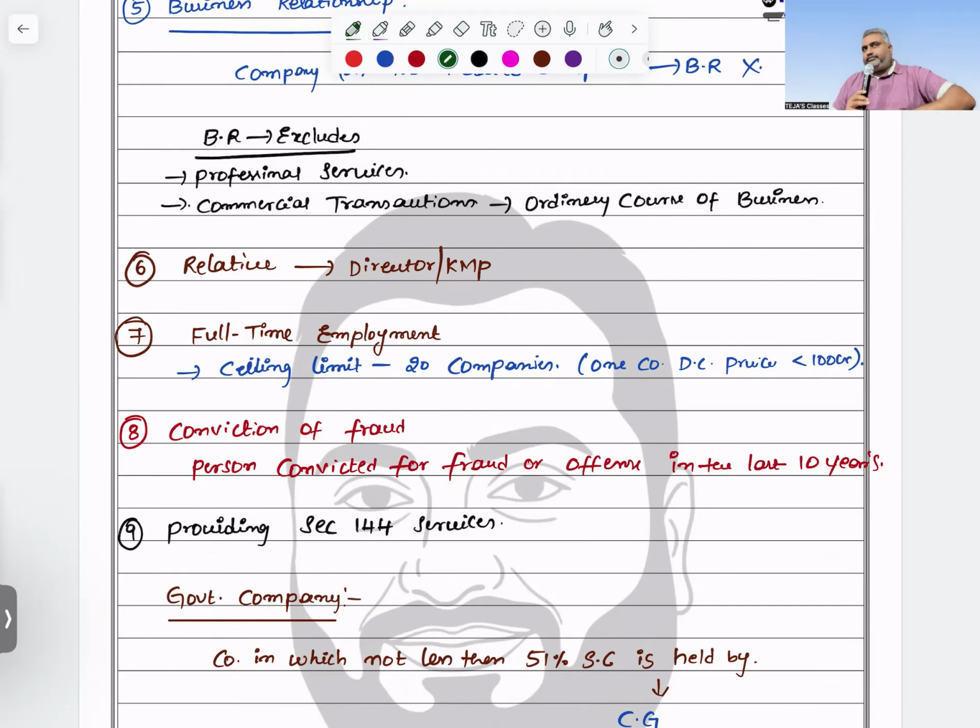Suppose, remember, if your ex-wife is in the organization working as a director, from the relative point of view the ex-wife is not there, then will disqualification be attracted or not?